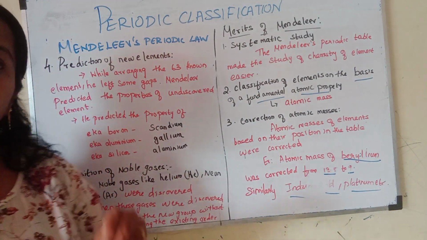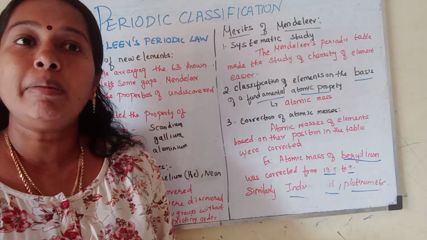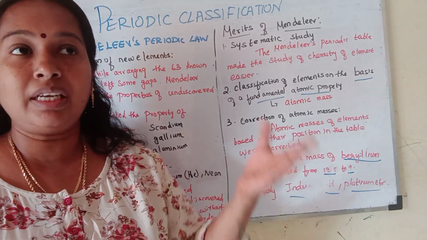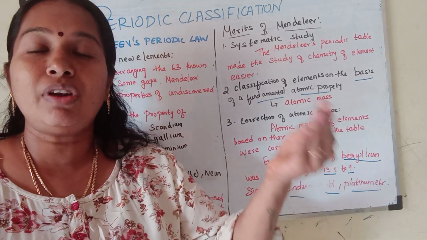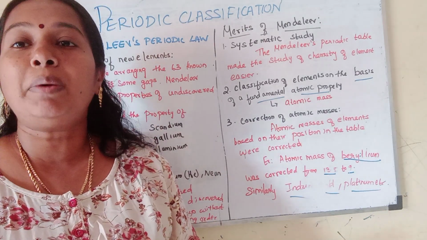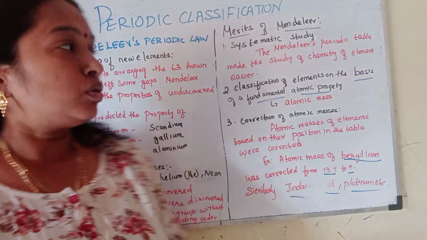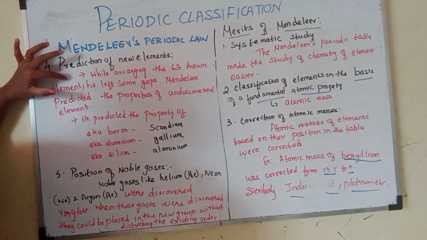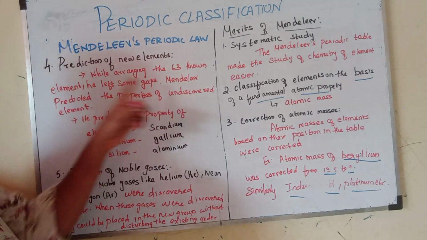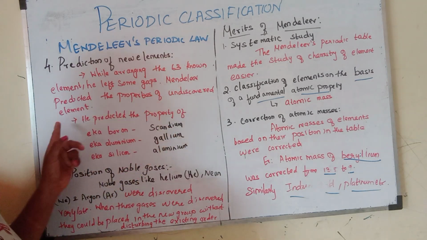While arranging the elements, he left some gaps. Why did he leave gaps? He thought that an element would come there later. So he even predicted the properties of the elements where he left gaps. While arranging the 63 known elements, he left some gaps, and Mendeleev even predicted the properties of those undiscovered elements.